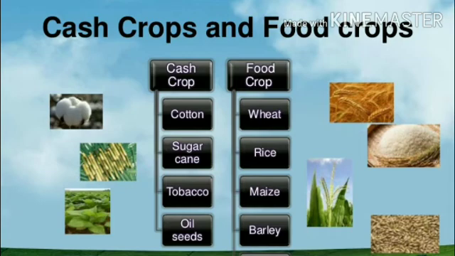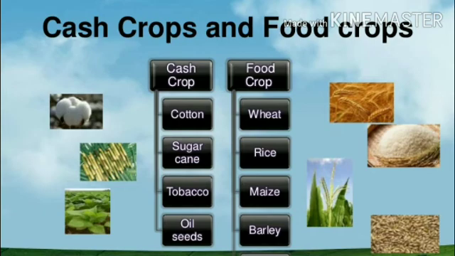Now about the cash crops. Cash crops means the crops which are grown for sale. The major cash crops are tea, coffee, cotton, oilseed, sugarcane, grams, pulses, jute, vegetables and fruits. These are especially grown for selling. That is why these crops are called cash crops, because by selling them we get the money, the cash.